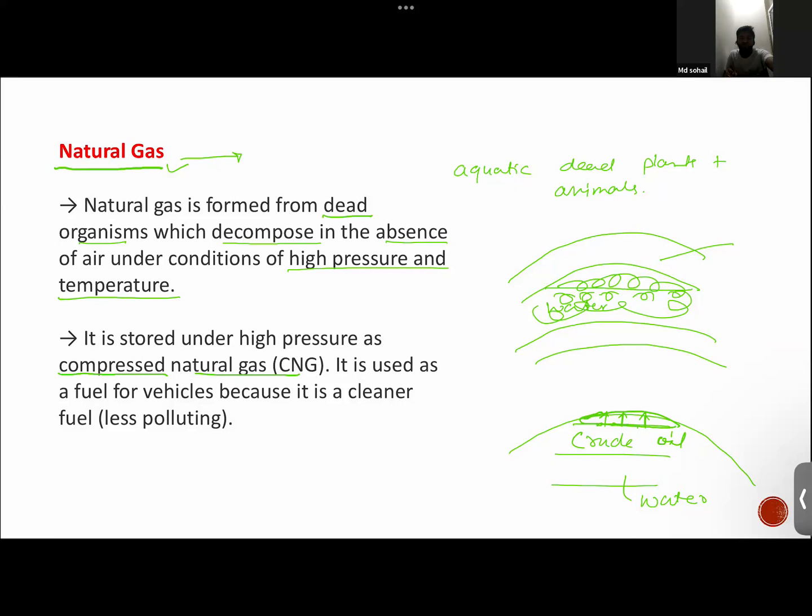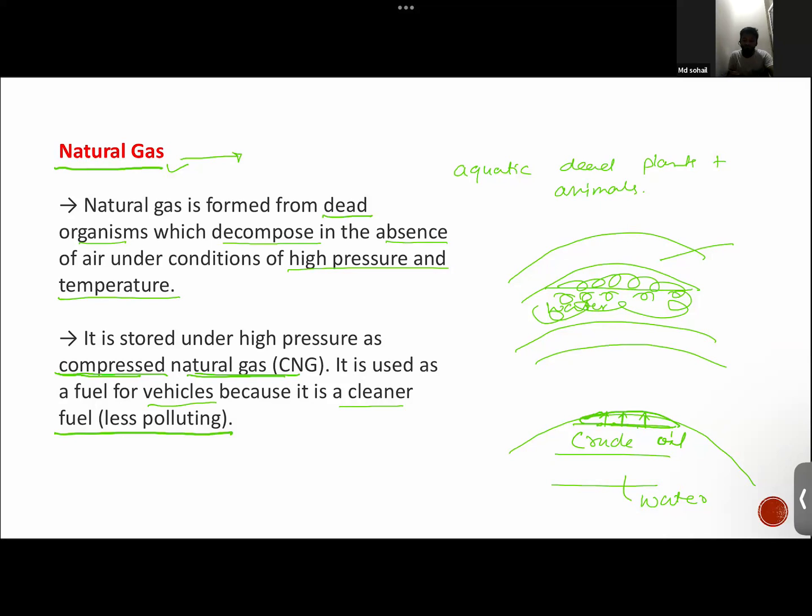We are supposed to be compressing it again and again. It is used as a fuel for different purposes. The benefit simply is that it is a cleaner fuel. It does not leave any residue when it burns.